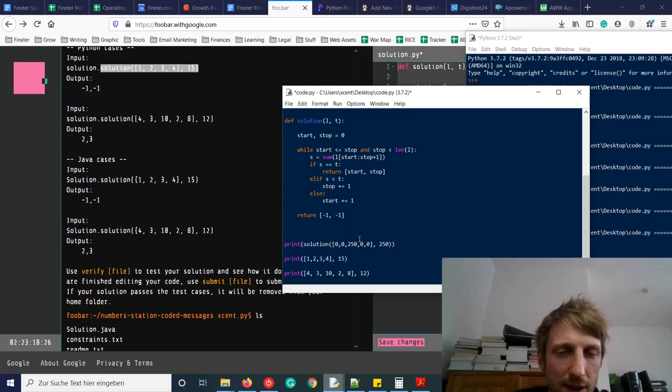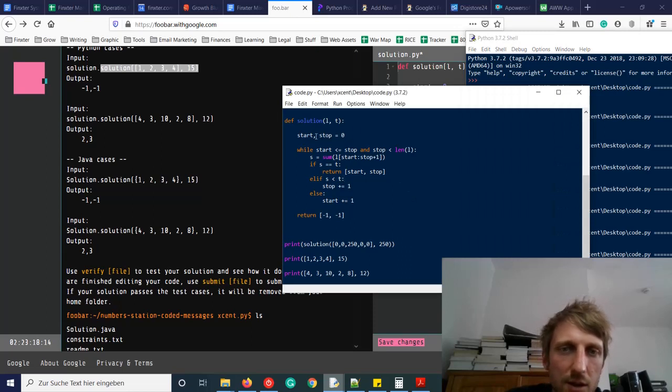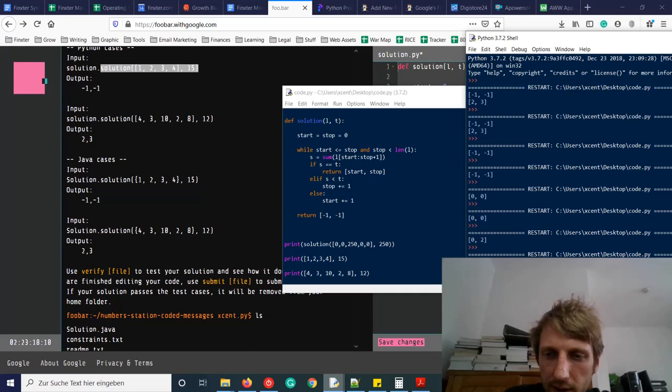So now in this case, we know that s is larger than t, right? Because it's not equal to t and it's not smaller than t, so it must be larger. And this should be an elif. Okay. Cannot unpack. Okay, so we cannot do this. Start. I think I searched for this notation. And now